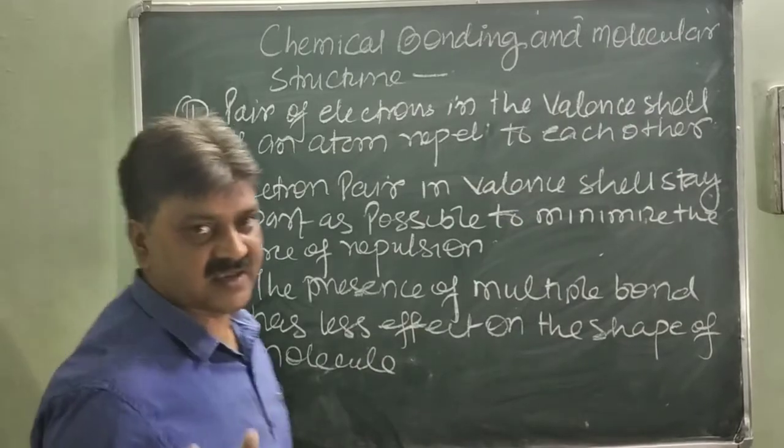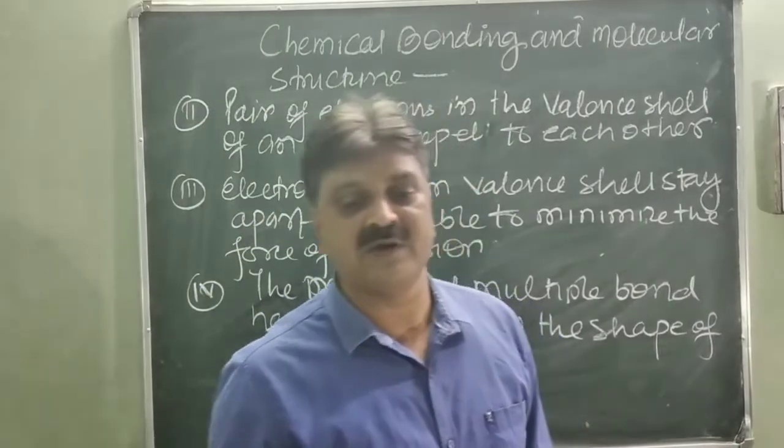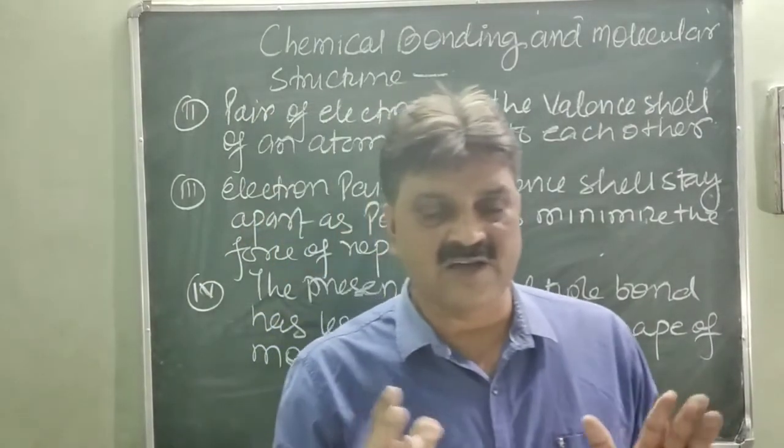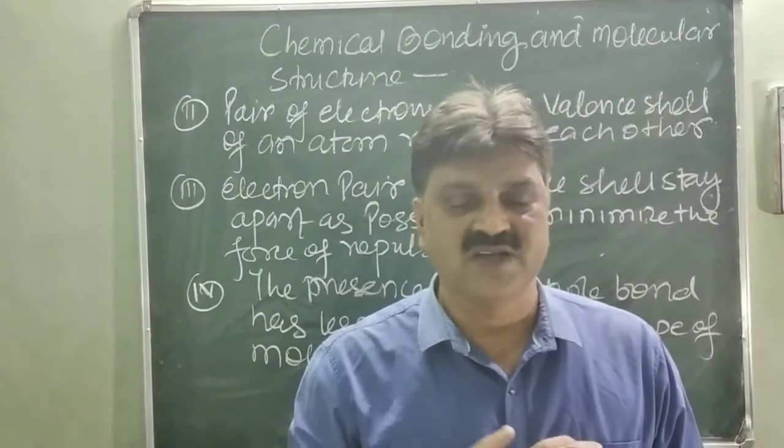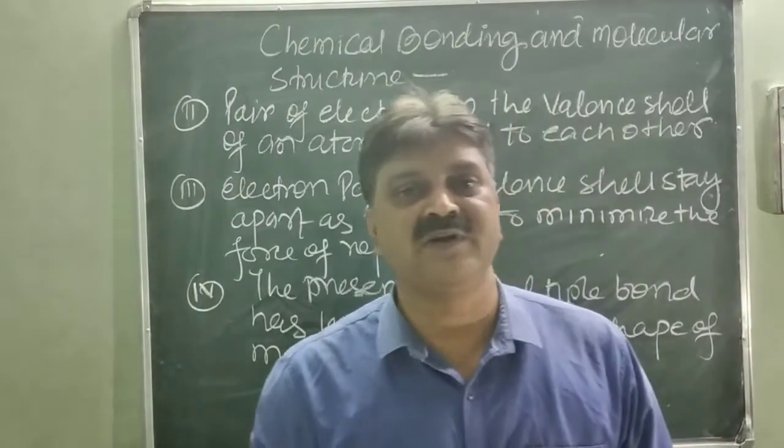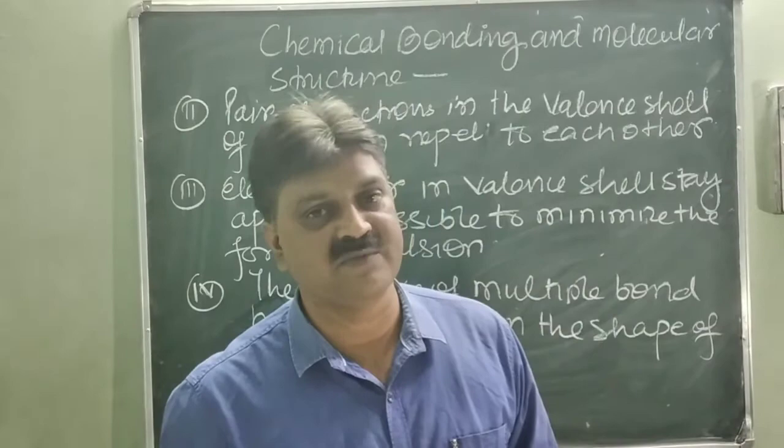Multiple bond means a molecule having a double bond or triple bond. So it does not affect the shape of the molecule. Means there is no restriction created by the multiple bond on the formation of a molecule.